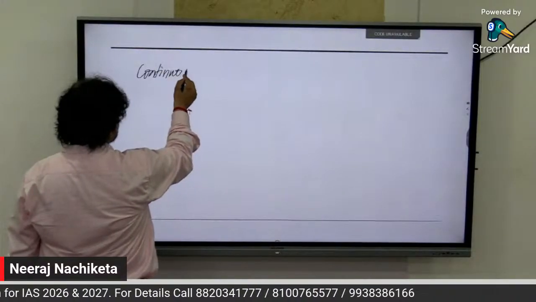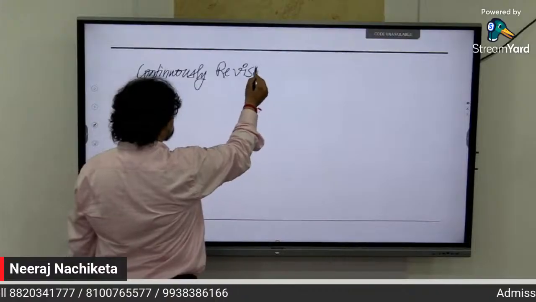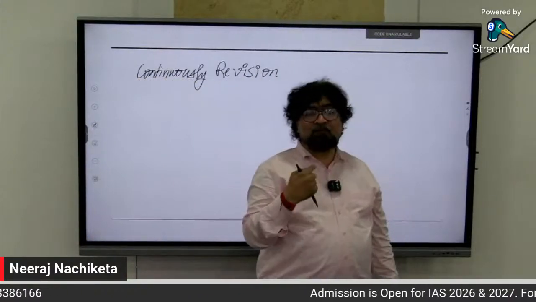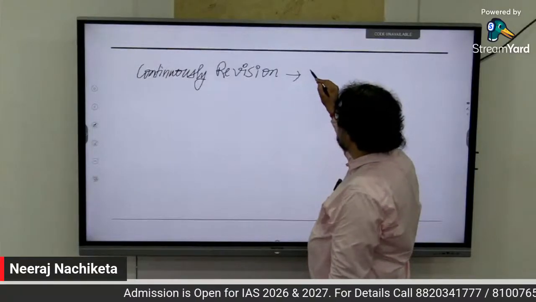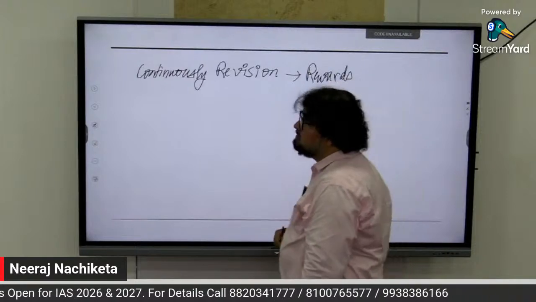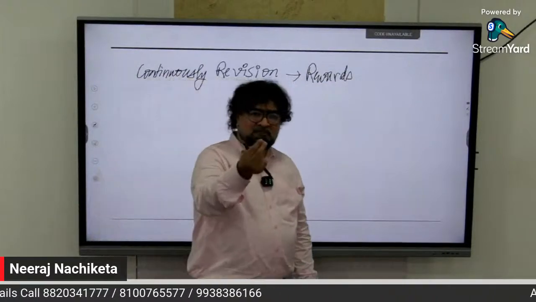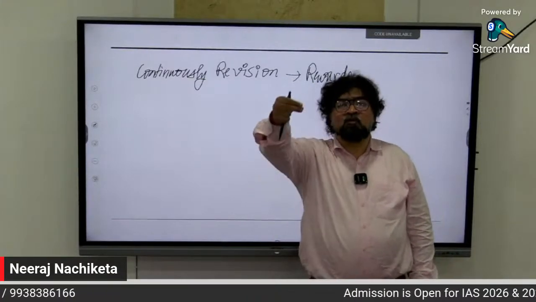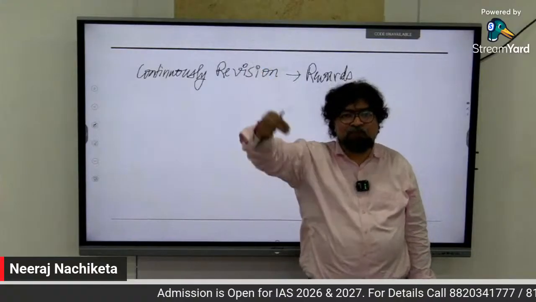Tasks will be given to you. And again, remember that continuous revision does not mean that... I will follow the carrot and stick model. You know what is the carrot and stick model? One is that reward. Positive reinforcement. What is it called in psychology? Positive reinforcement. You do one task, a small task, right? Then something more, something more, something more, one by one, hand holding.